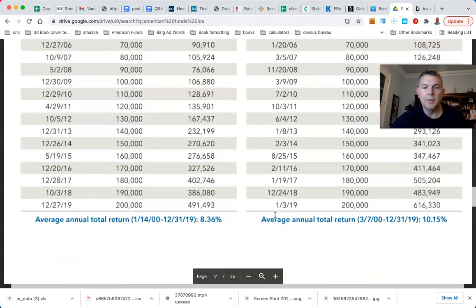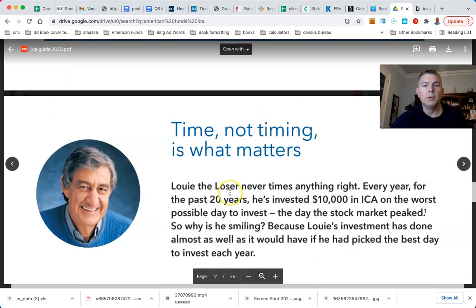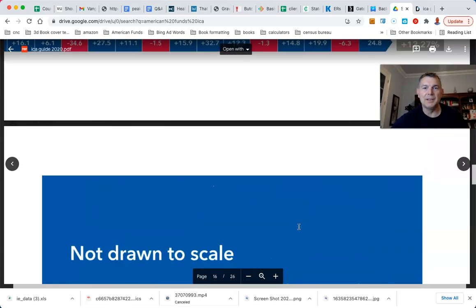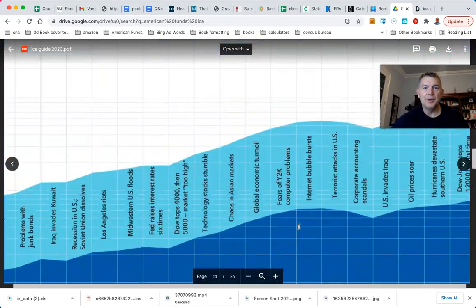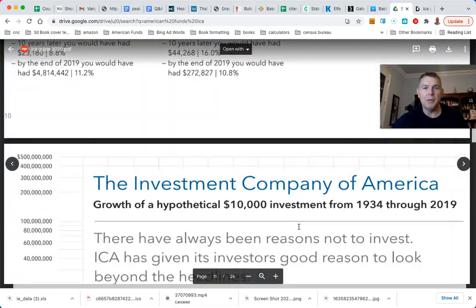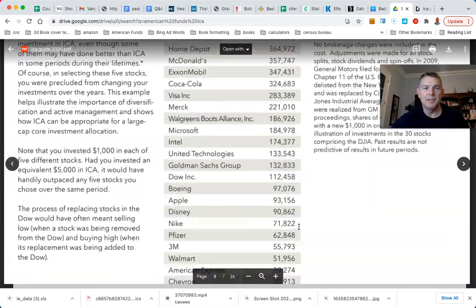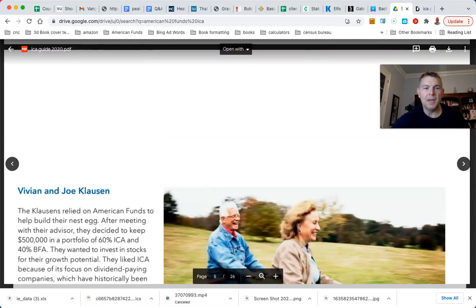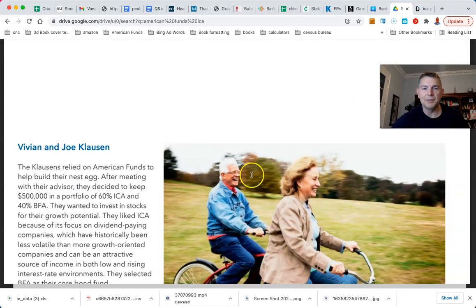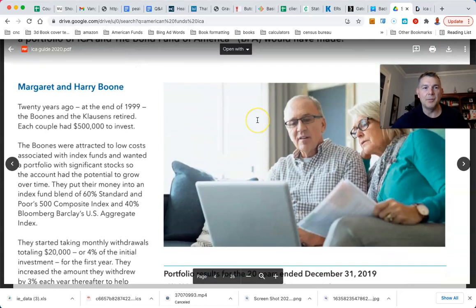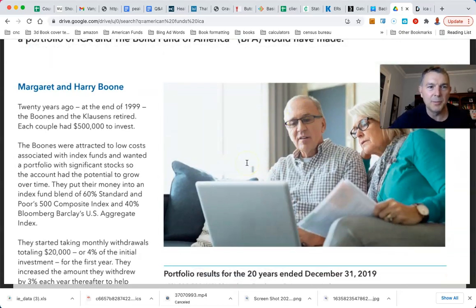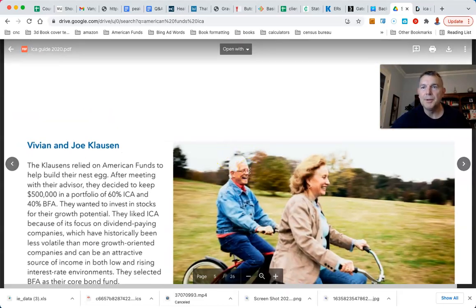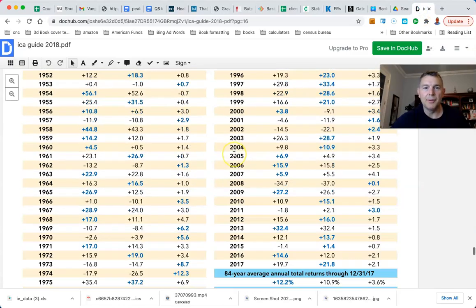We'll keep going down. Still got Larry the Loser, or Louis the Loser. I've been knowing Louis for a long time. Let's see if we still got these people in here. We had a grumpy old man here who just did his investment in bonds. Let's see if they changed these pictures here. They changed the Clausens. Yeah, that's not the old Clausens. They changed these people right here. It used not to be Margaret and Harry Boone, and the Clausens were. They had two different people there. Actually, I'll show what I'm talking about. It's kind of fun.